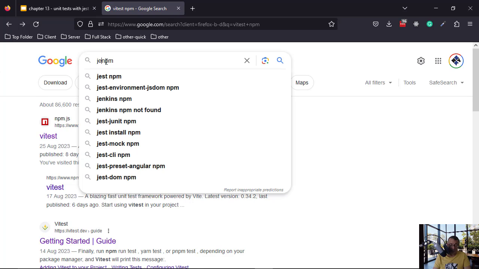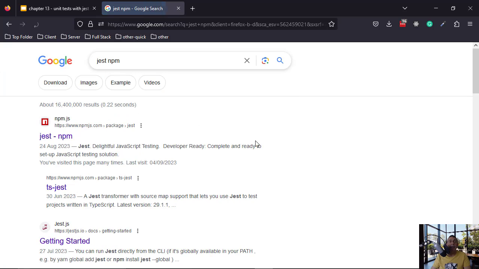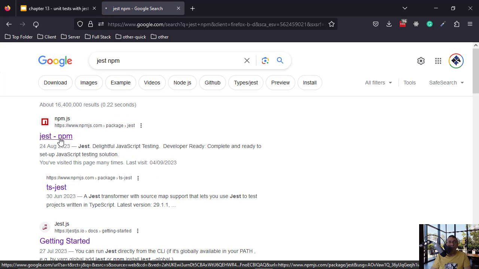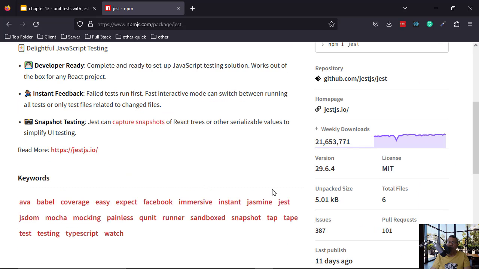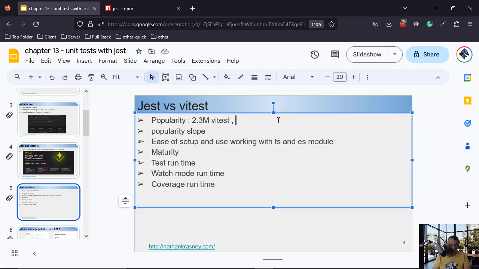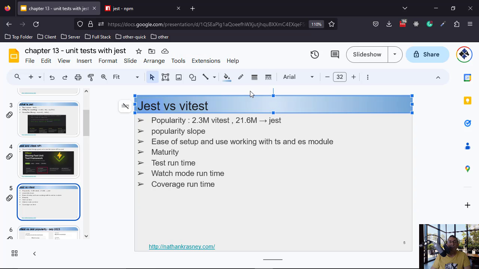So jest npm, and if you go here, you will see that there are 21.6 million weekly downloads. So by far, jest is the winner here.